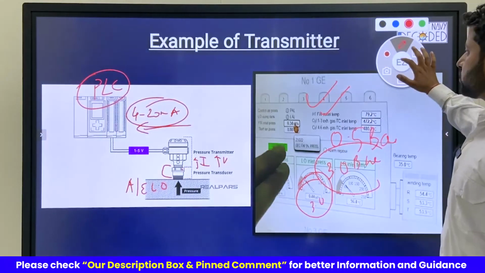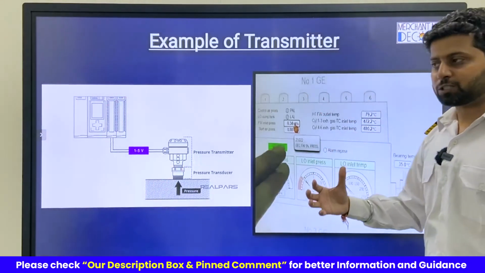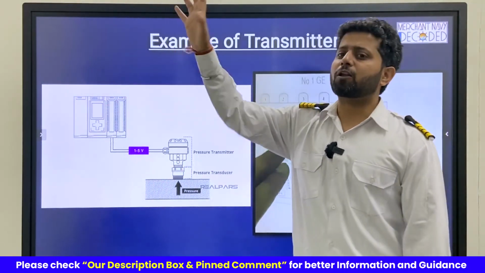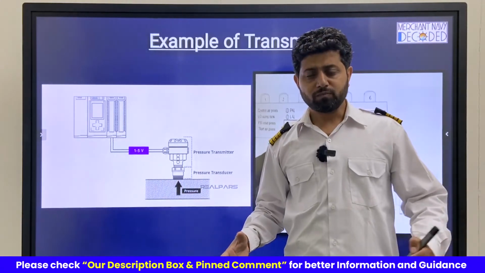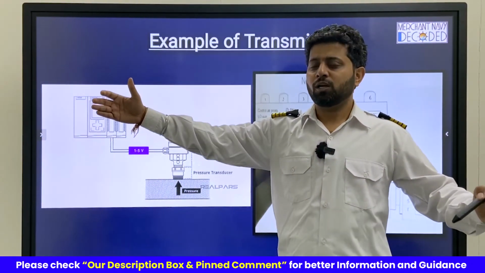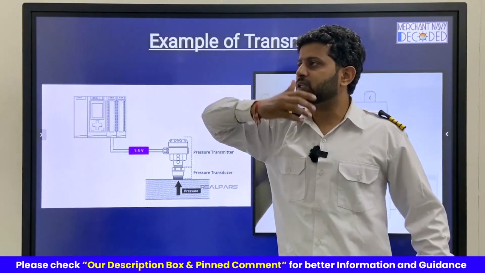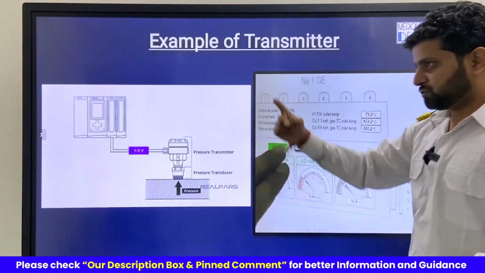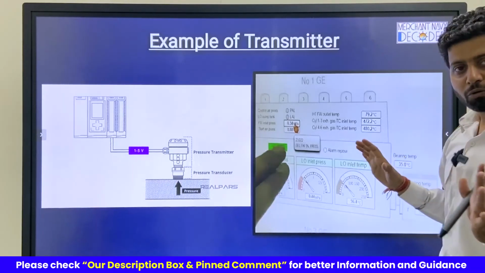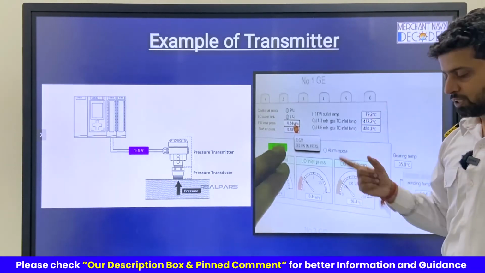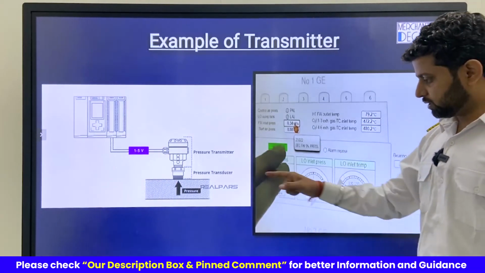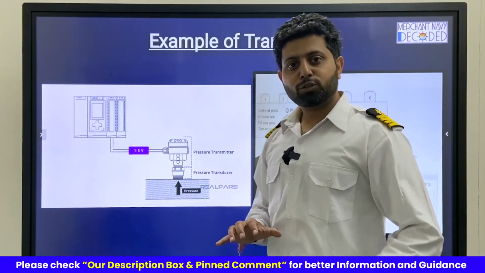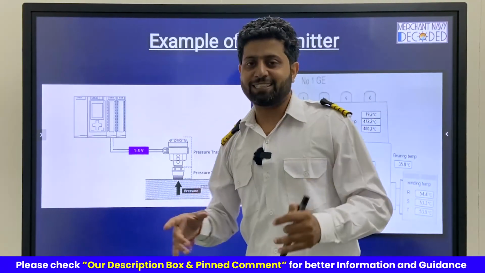So this is an example of a transmitter. They transmit signals far off. I'm on a ship. My ship is so huge. I cannot go 350 meters away every time to see what is happening down below over there. So from there the signal comes to my cargo control room, the CCR, and I can see everything over there. This valve is open, this valve is shut, this valve is not opening. So this has made our life easy.